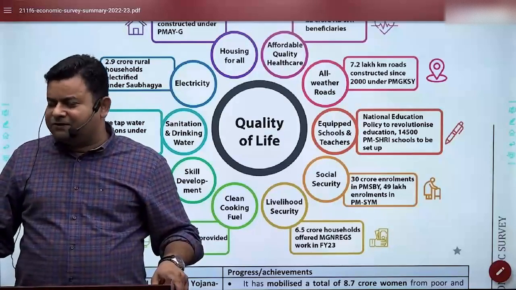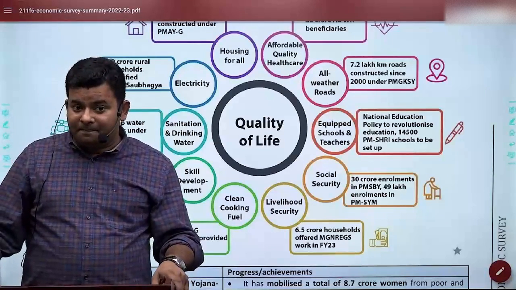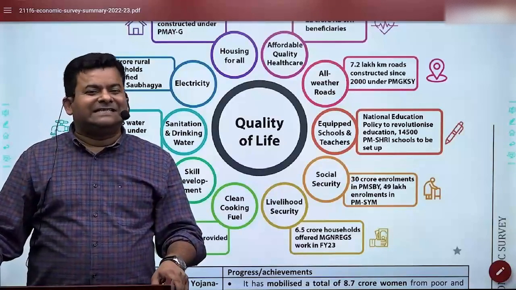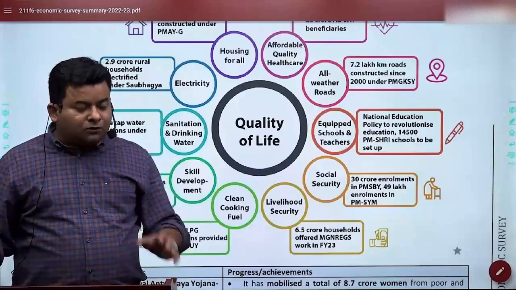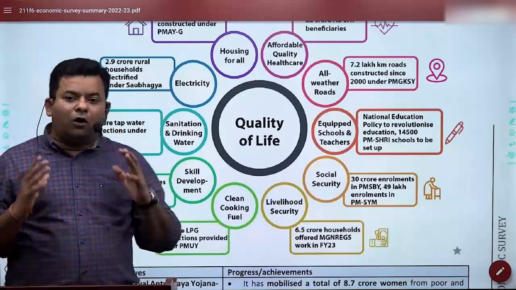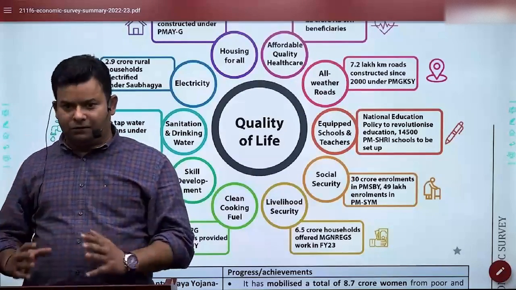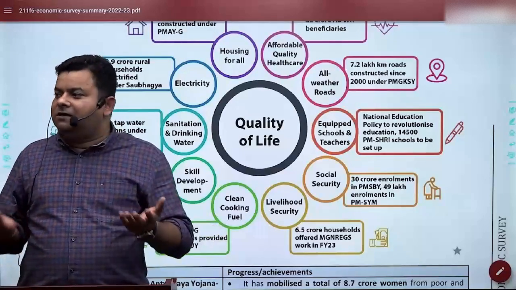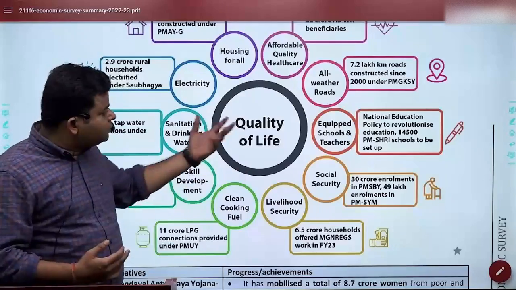So this way if you see, and railway, any idea? How many kilometers? 68,000 kilometers. So look again, when it comes to all-weather roads are very important. Very important, not only for connectivity, but for the standards of life as well. So that is what we are doing.